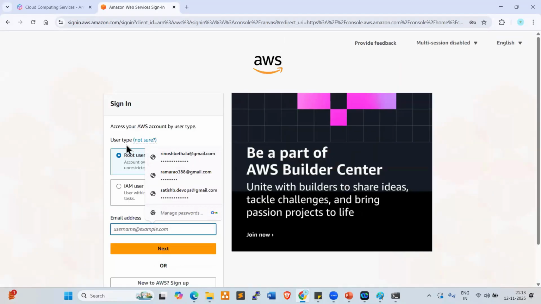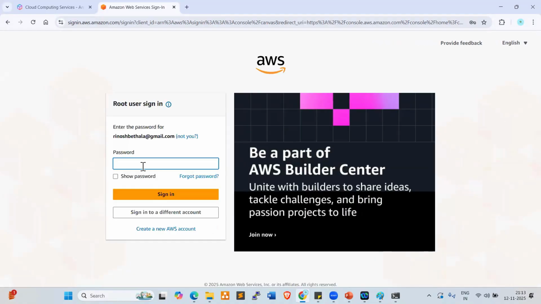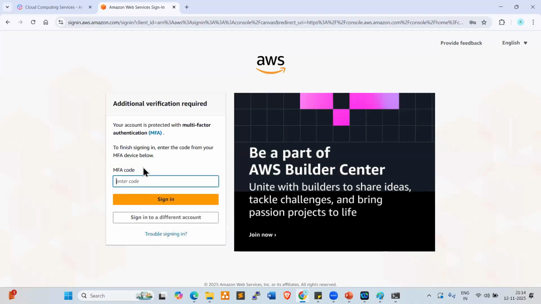Now you need to give the root user email address. Select root user. So what is IAM user? I'll explain later. Okay, so give the email ID here, click on next, give the password, and you can log in.